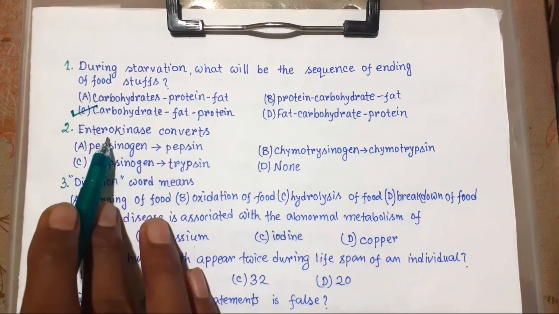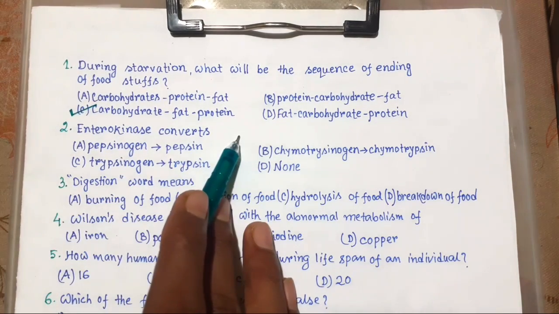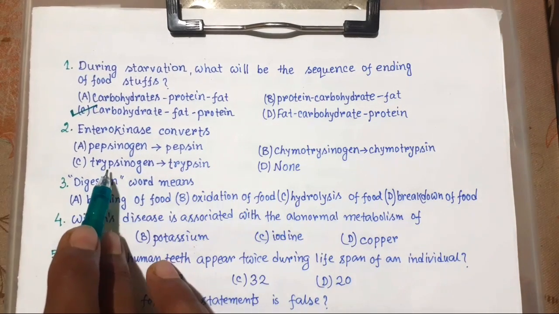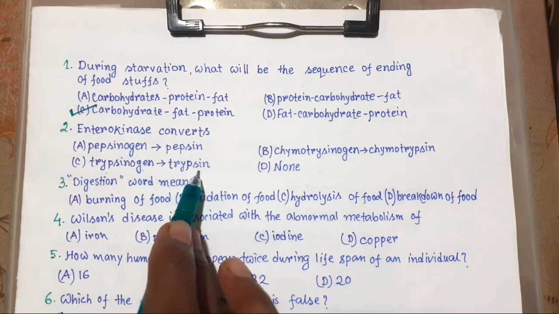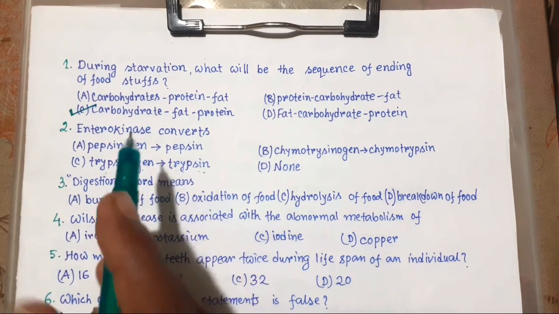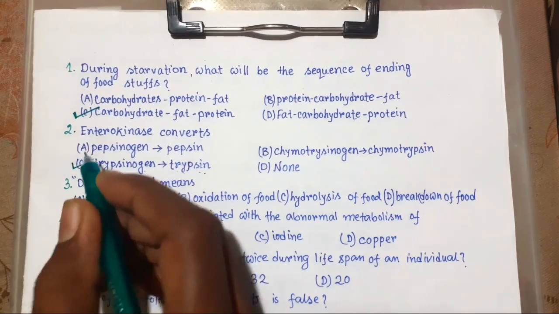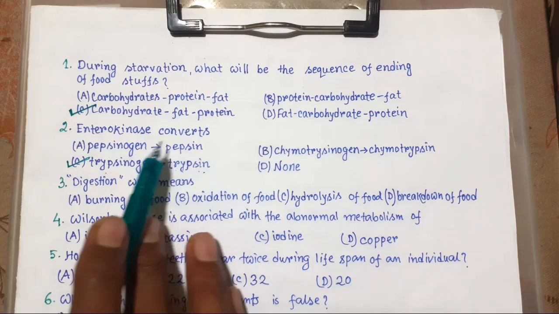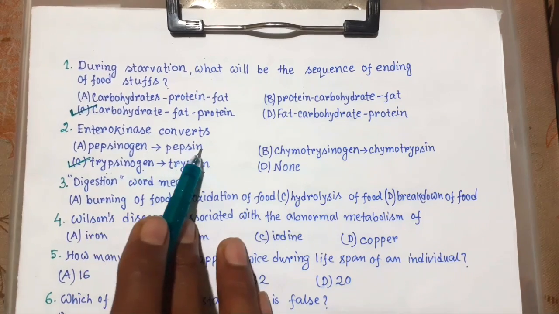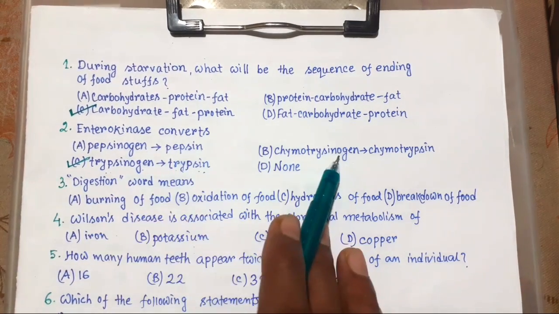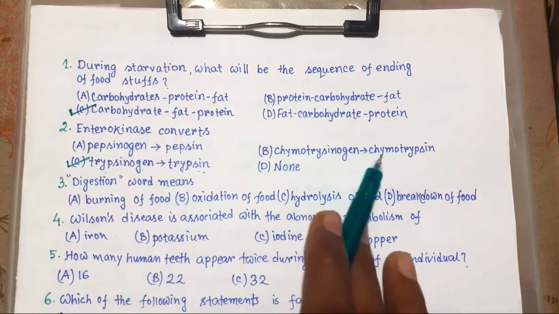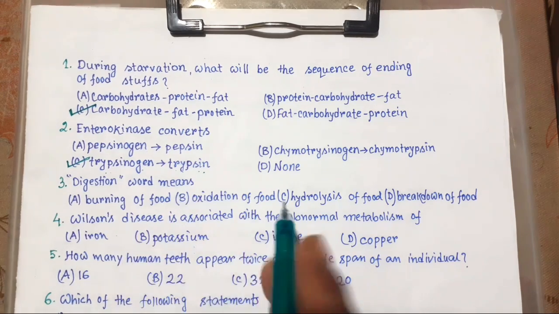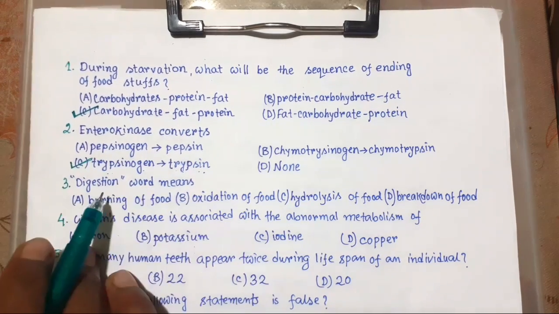Now number 2, enterokinase converts. Enterokinase converts inactive trypsinogen to active trypsin. So this is the right choice. Pepsinogen to pepsin is by HCl in the stomach, and chymotrypsinogen to chymotrypsin is by trypsin. So this is the right choice.